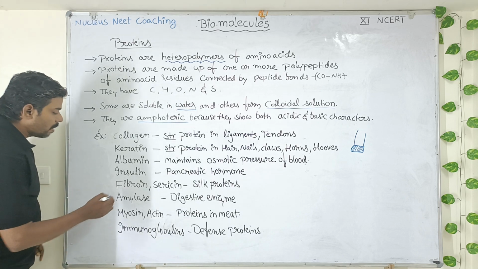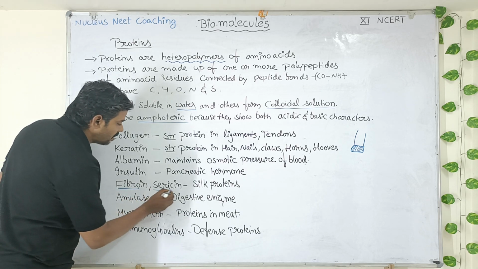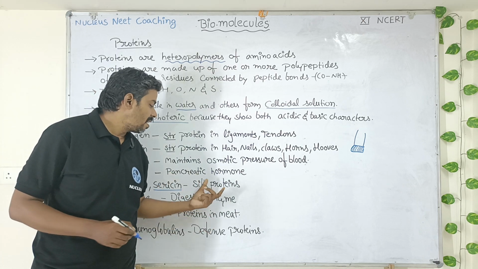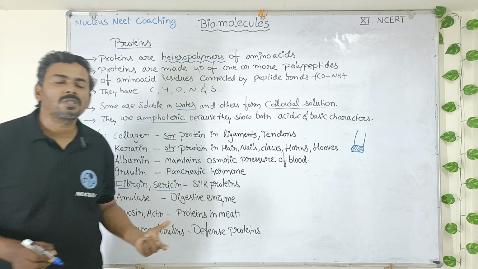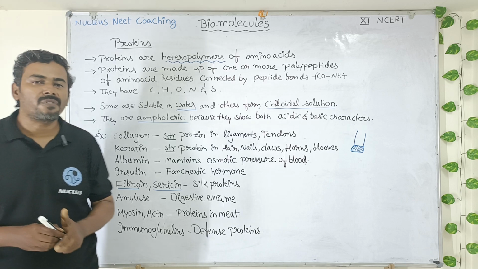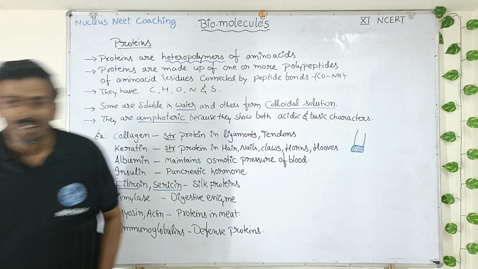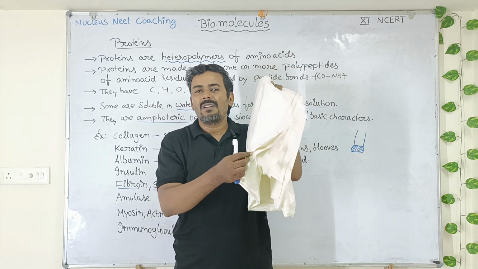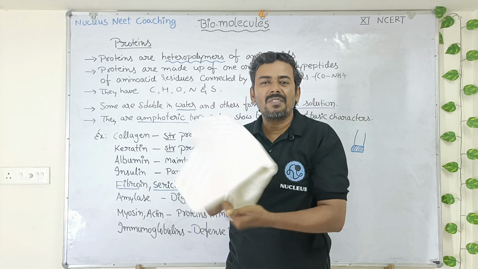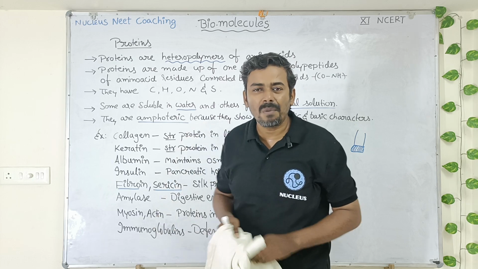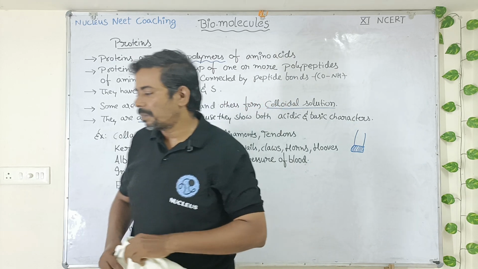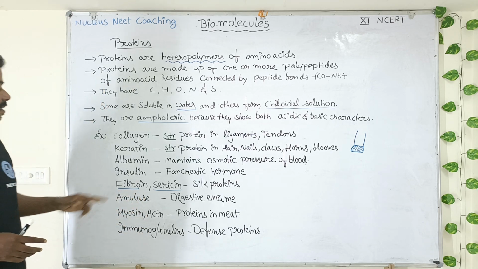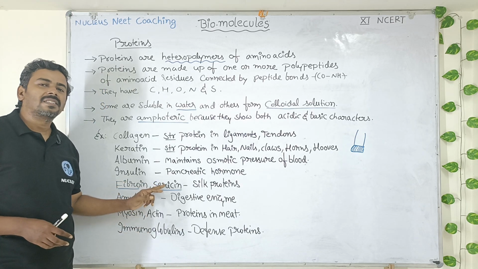And the two important proteins, fibroin and sericin. These two proteins are present in the silk. They are called silk proteins. They are responsible for the strength of silk fiber. I will show you here. So this is a nice beautiful silk cloth. Okay. So it is made out of silk threads. And where do we get silk from? Students, silk is obtained from silkworm, right? So the silk fiber is also a protein which contains fibroin and sericin.